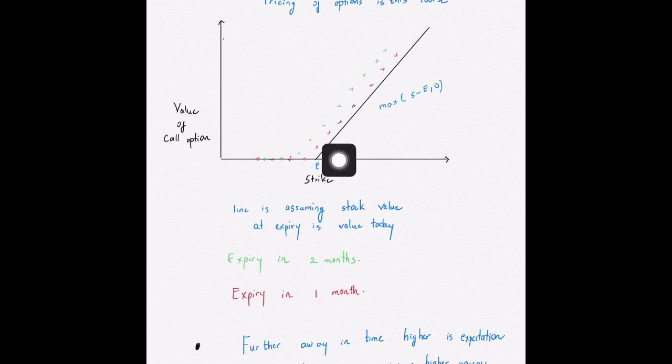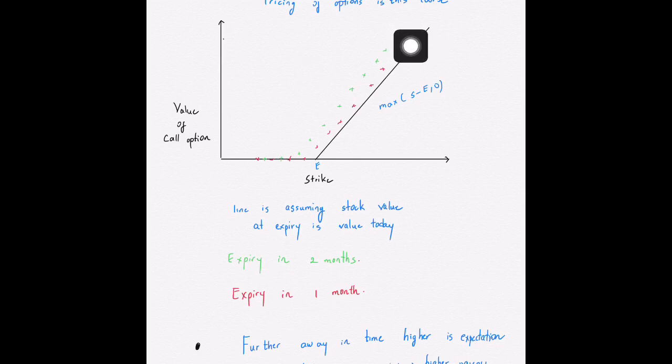The thing is, the further back in the future you go, the further away you would see this payoff function from the line, because the further in the future, the more you'd expect the value of the asset to have gone up. Because you're buying a call option, you're expecting the asset to increase in value. That's why the asset price is going to increase further the longer the time that you have. So the payoff you'll be making is much higher the longer you wait.